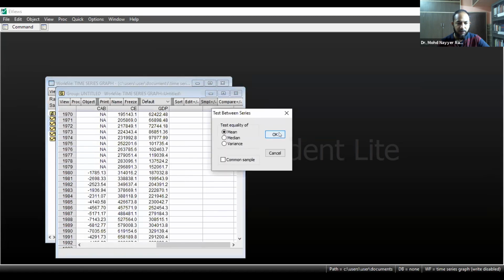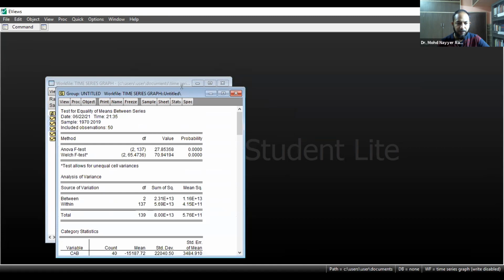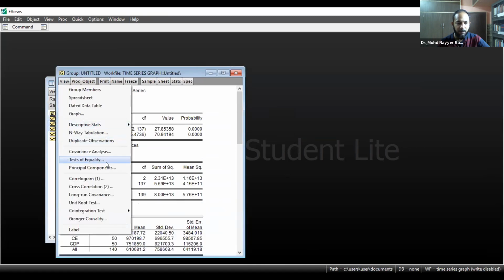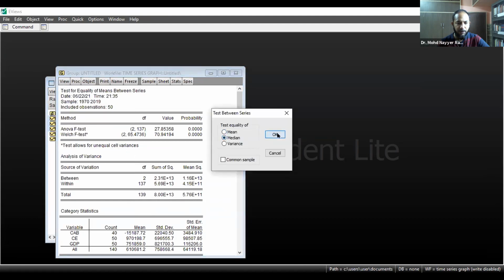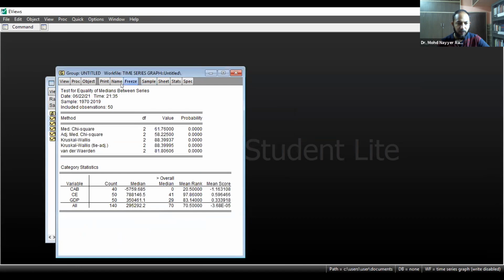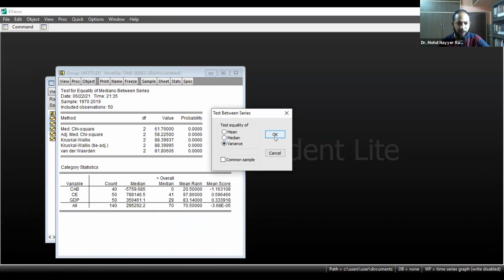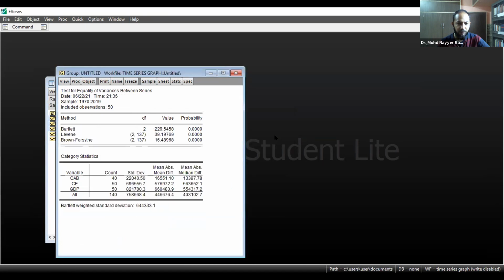Test of equality, mean. Okay, very good. Then test of equality, median. Then test of equality, variance. Okay. Next.